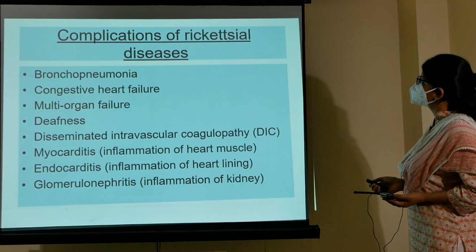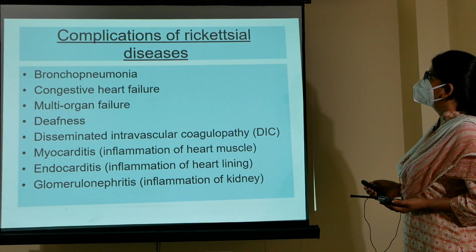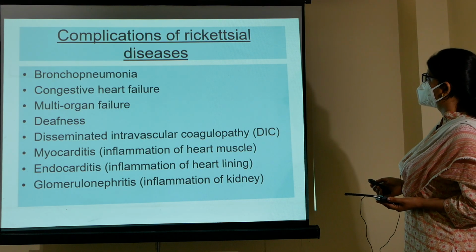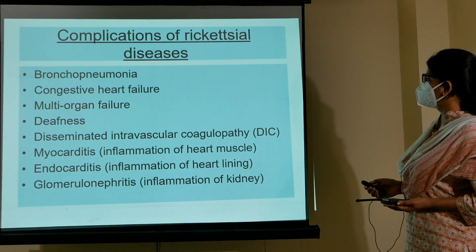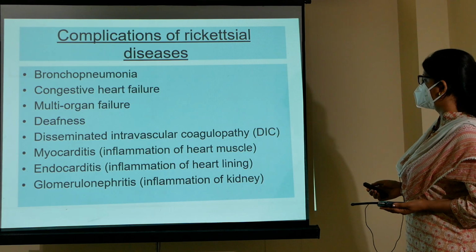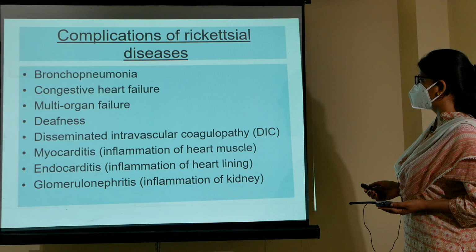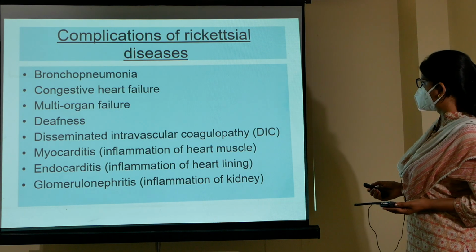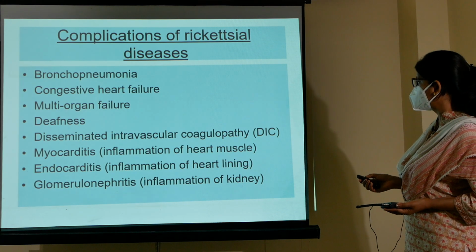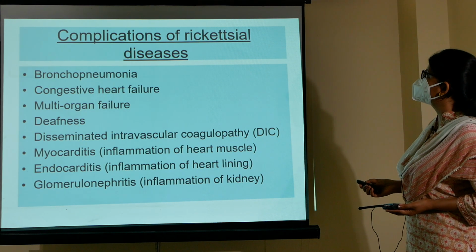Complications of rickettsial diseases: there can be bronchopneumonia. It can cause congestive heart failure. There can be multi-organ failure. It can lead to disseminated intravascular coagulopathies. Myocarditis, that is inflammation of the heart muscles, endocarditis, that is inflammation of the heart lining, and glomerulonephritis, inflammation of the kidney. These are the complications.